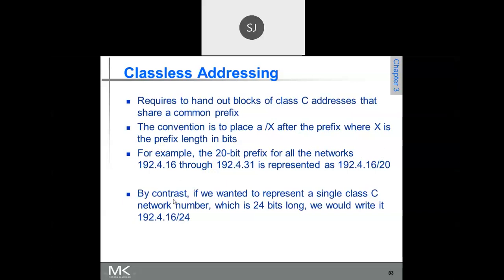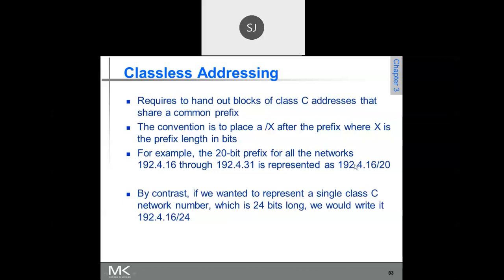Now he says, by contrast, if you wanted to represent a single class C network, 24 bits are reserved for network ID. In a general class C network, how many bits are used for network ID? It is 24.